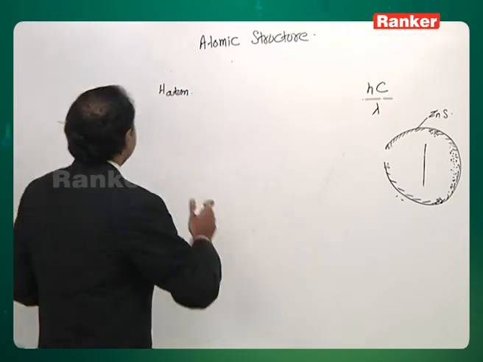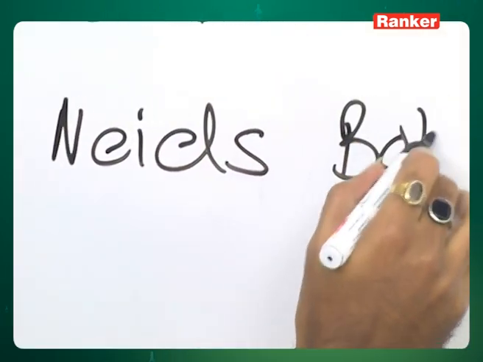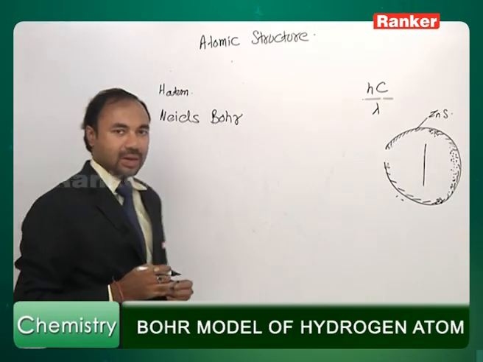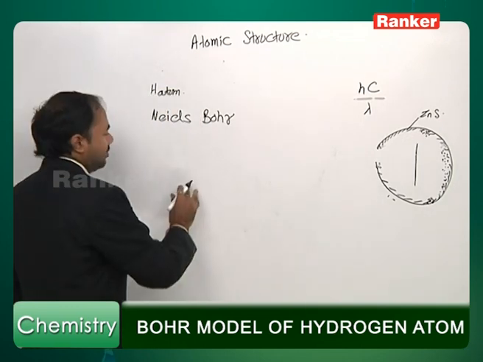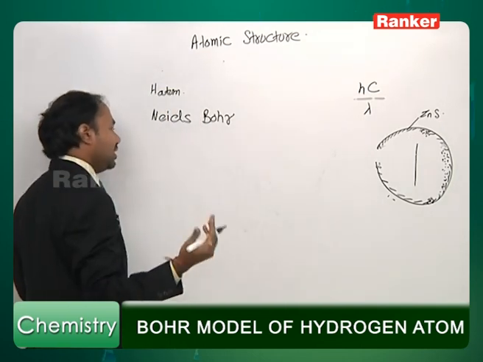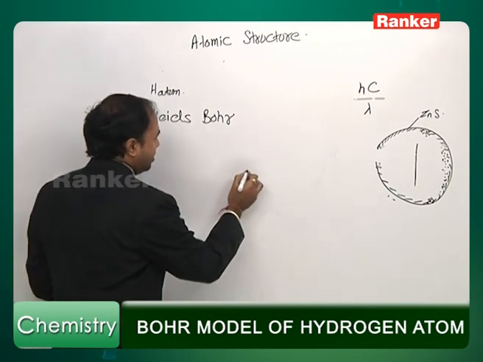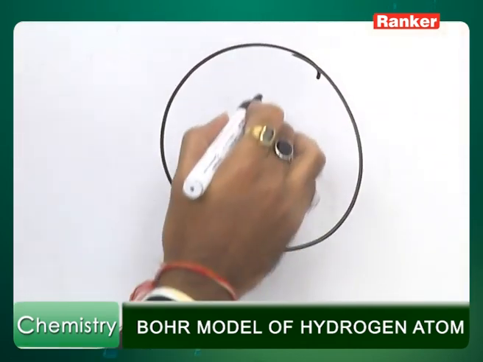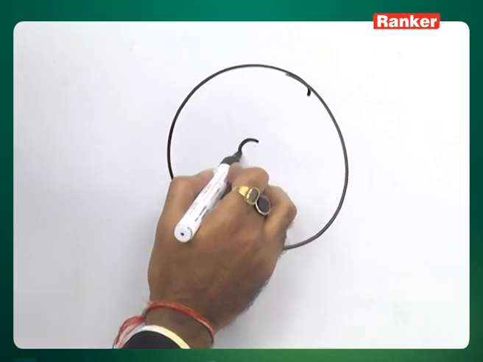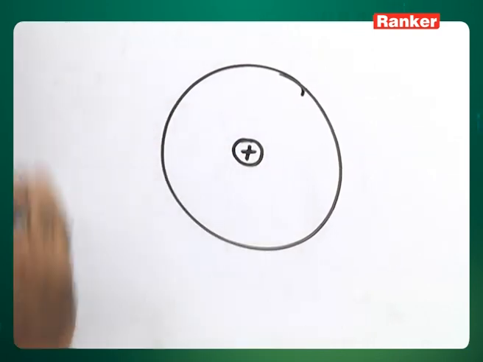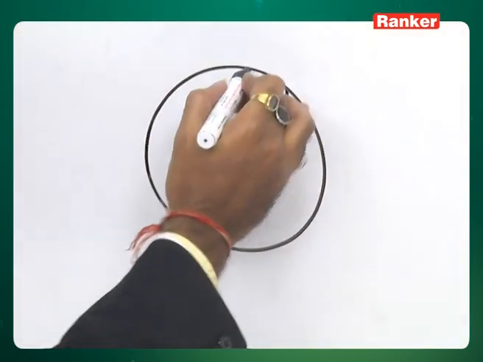So, another scientist by the name Niels Bohr gave his model, which after his name is called the Bohr model. In Niels Bohr's model, everything he keeps of Rutherford, nothing new. He says that the atom consists of mostly vacant space, same as Rutherford. Total mass and total positive charge is concentrated in a very small space called the nucleus, and electrons revolve around this.